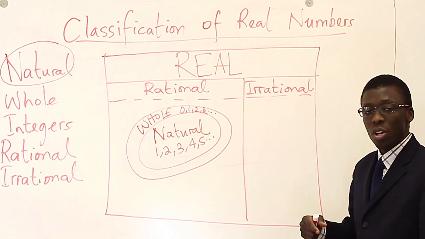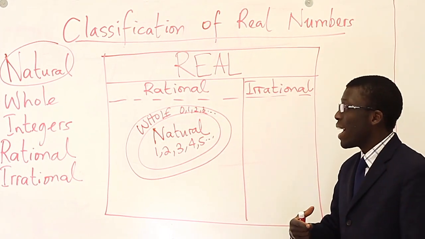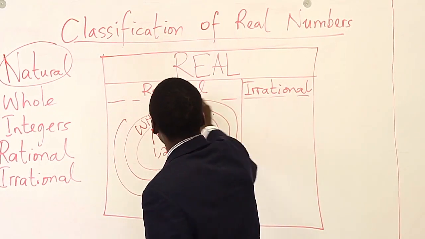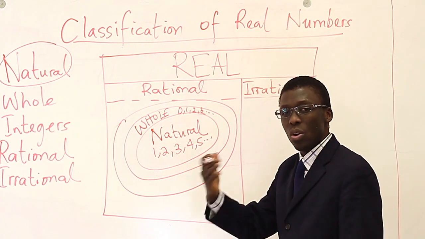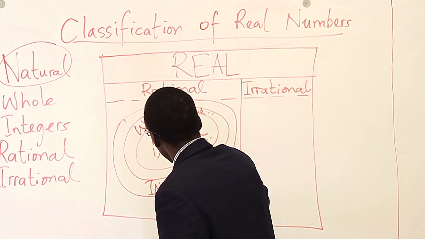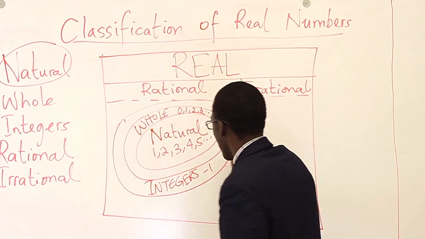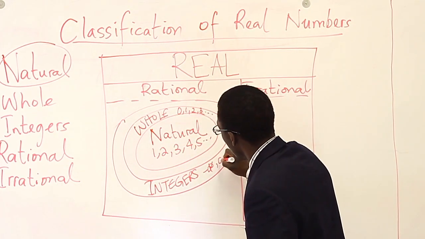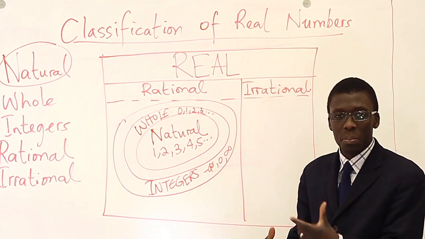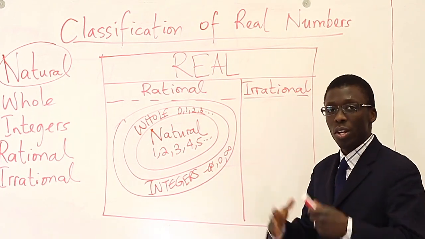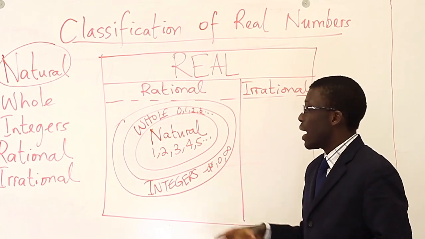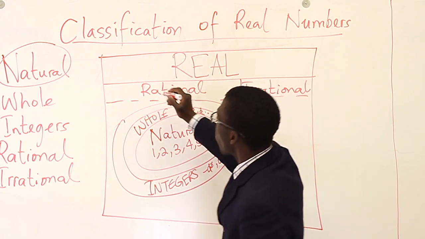So we have natural numbers, we have whole numbers, and then the next category is integers. Notice that integers contain natural numbers and whole numbers, and so we have integers, which go from negative infinity all the way to 0, all the way to infinity. So think of negative 20, negative 50. When you talk about the temperature in places like Duluth, Minnesota, you're dealing with negative numbers. Those are integers.